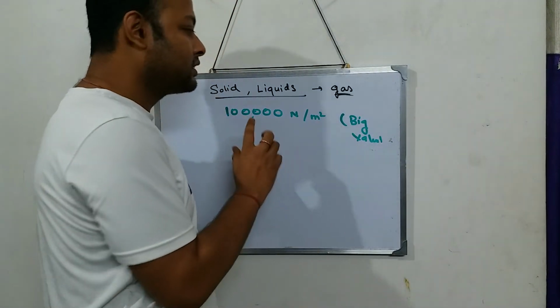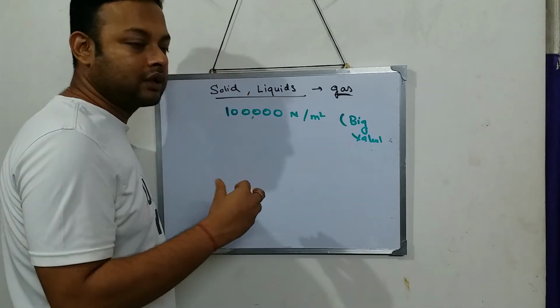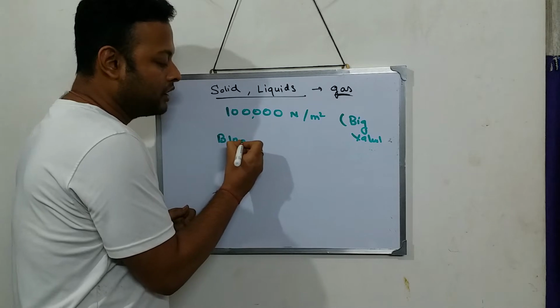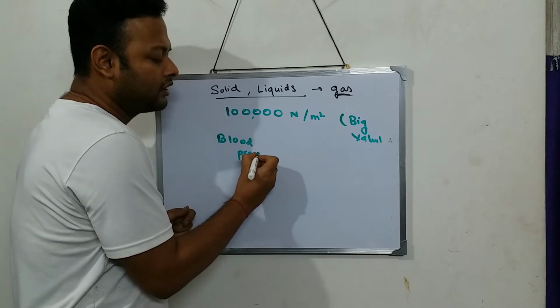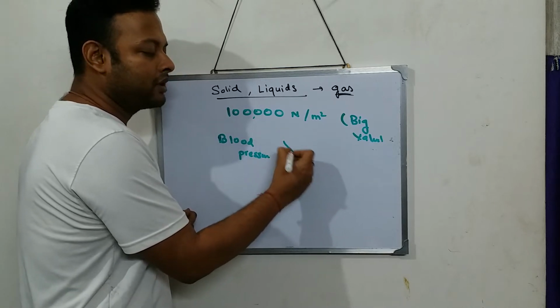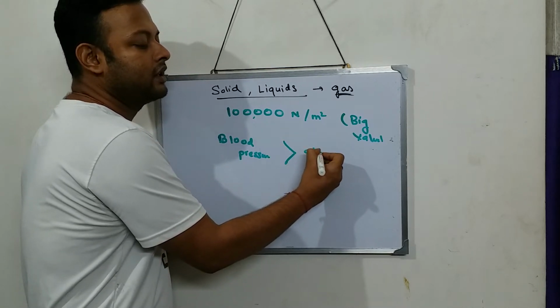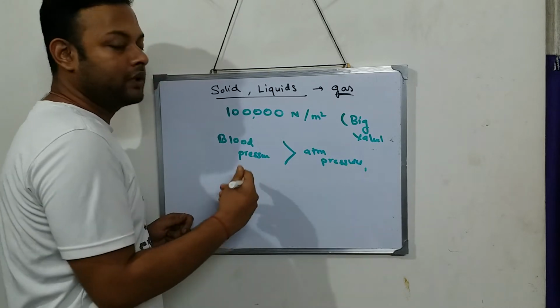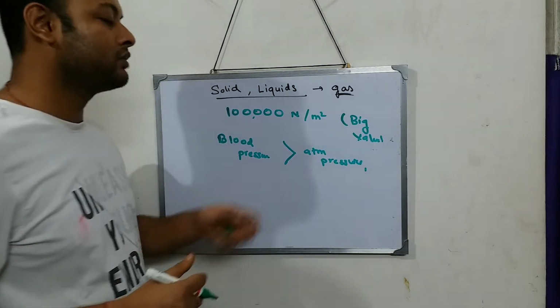And our blood pressure is slightly greater, not very high, than the atmospheric pressure.